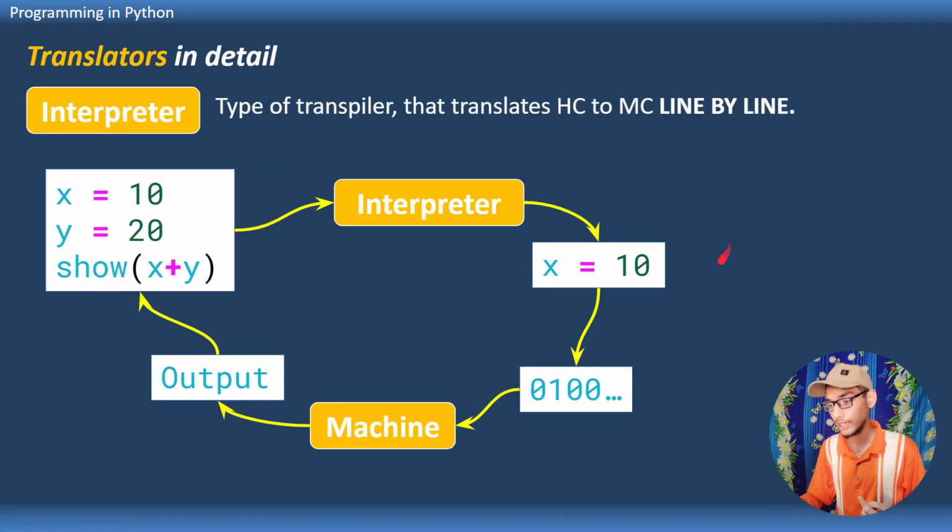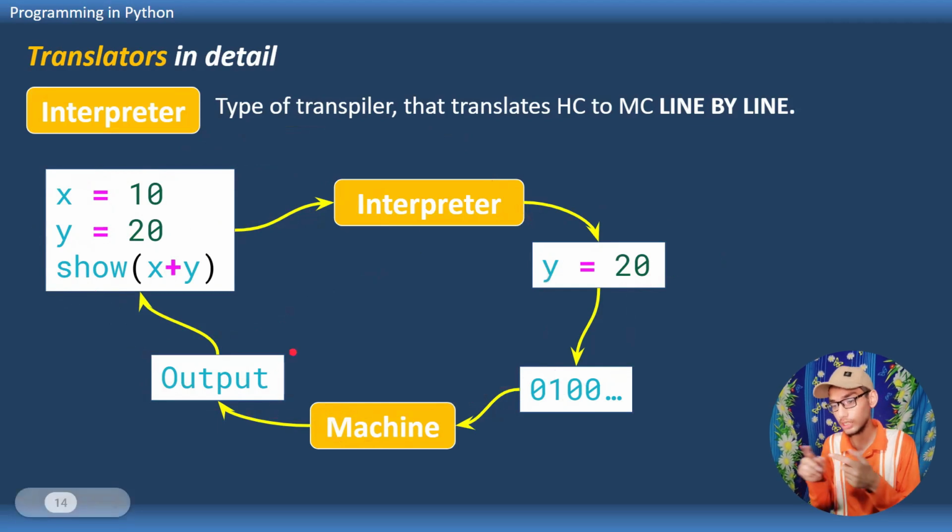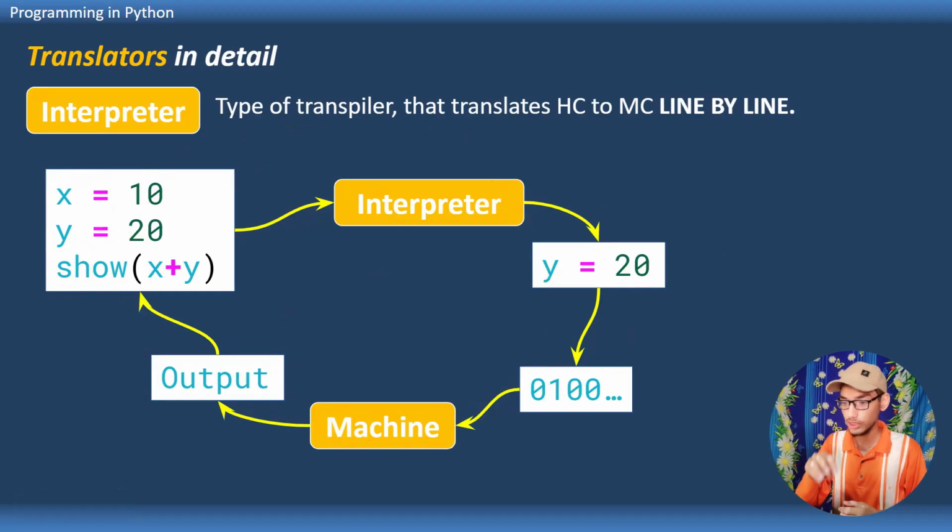Interpreter then takes the next line, which is y equal 20, and converts it to the machine code. Machine gets it, generates output and gives it to the interpreter. In this case, x equals 10, y equals 20.